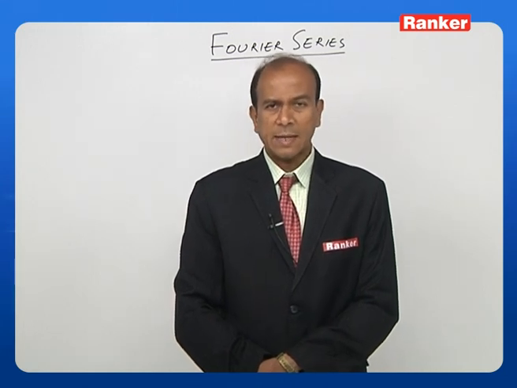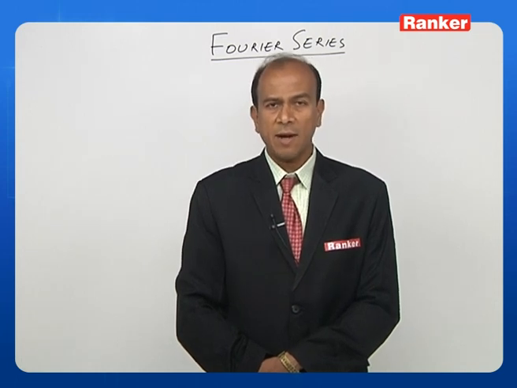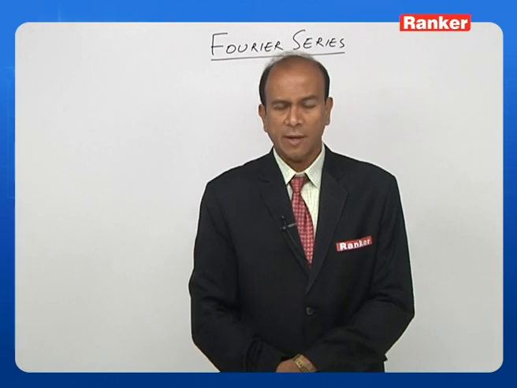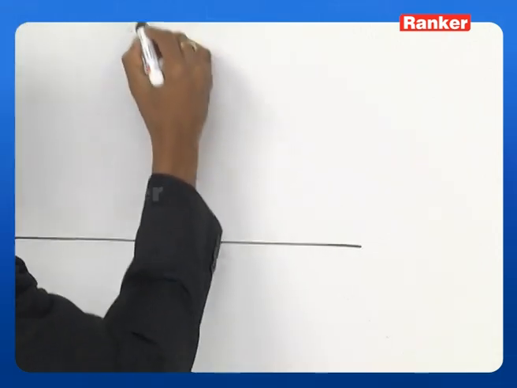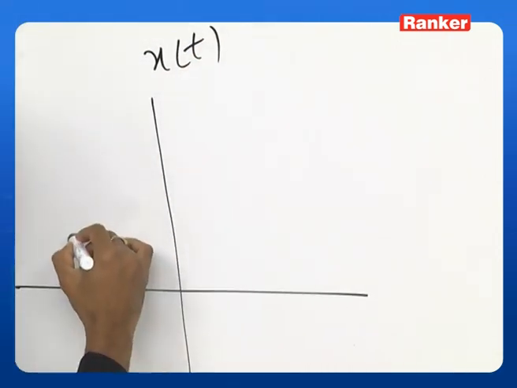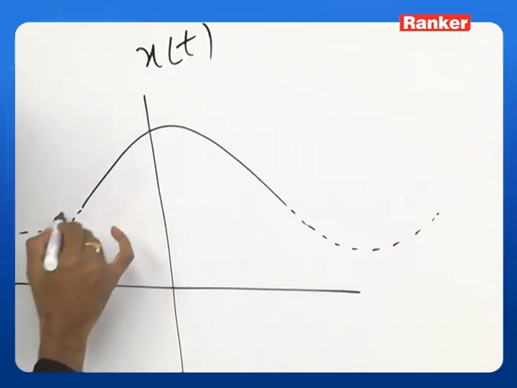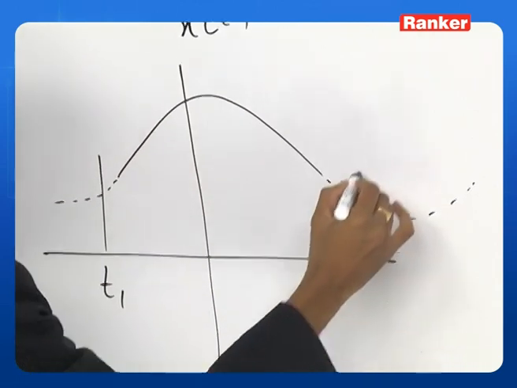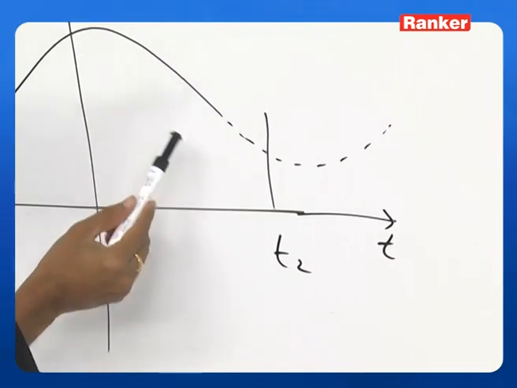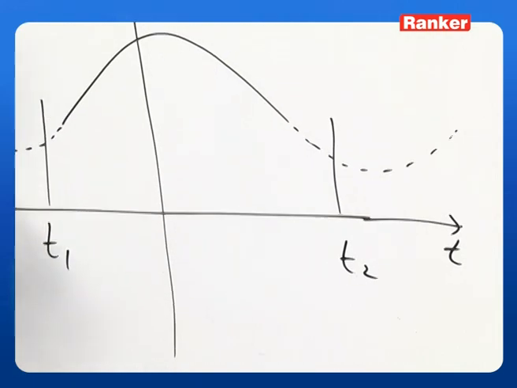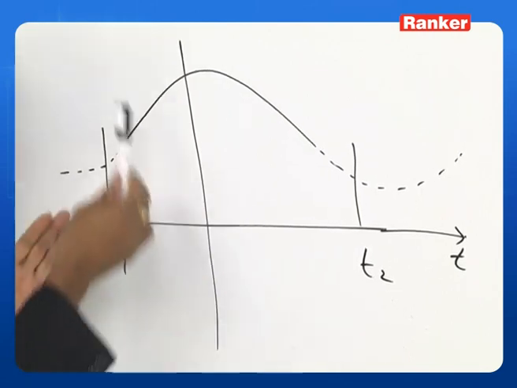Let us look at an example on the board which indicates for which functions the discontinuities are finite and for which they are infinite. Let us take a case here. This is x of t. This is t here. When I look at this, see the discontinuities here. The discontinuities are extending like this. So there are no finite discontinuities. For this, I cannot write x of t. As I am not able to write the x of t equation, the Fourier series cannot exist.